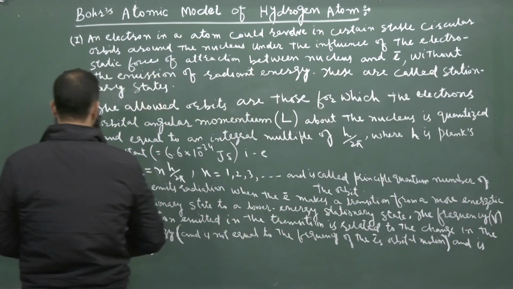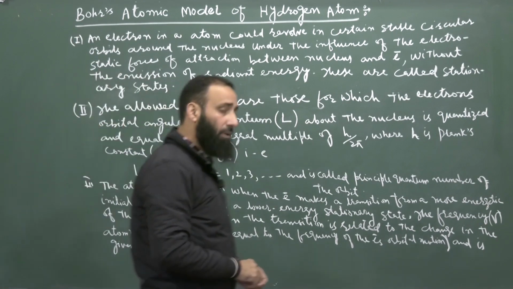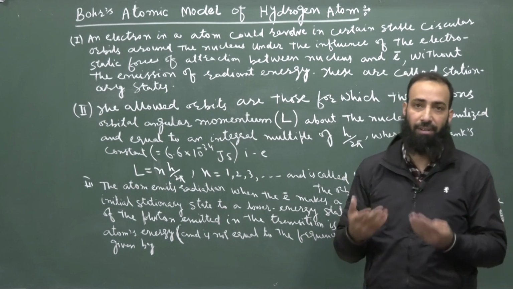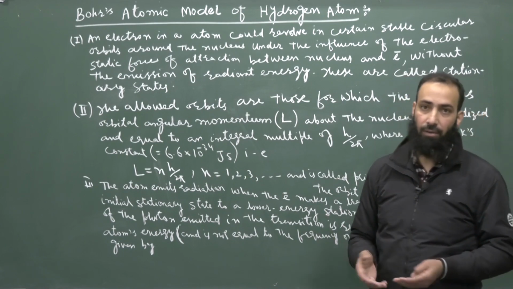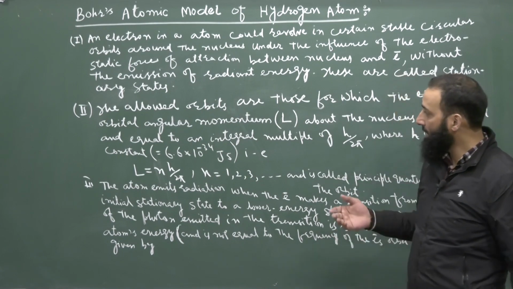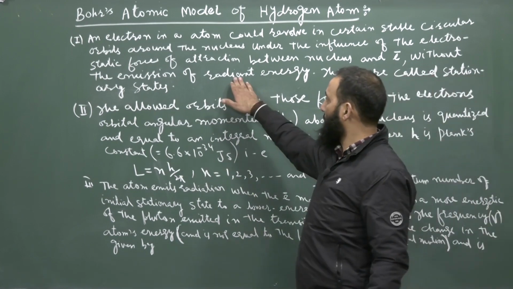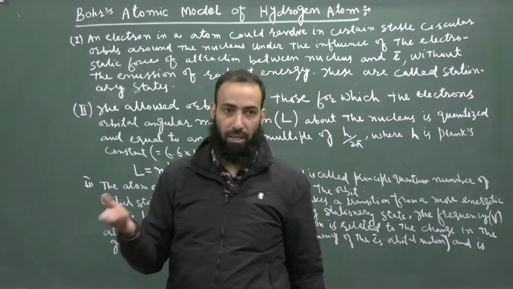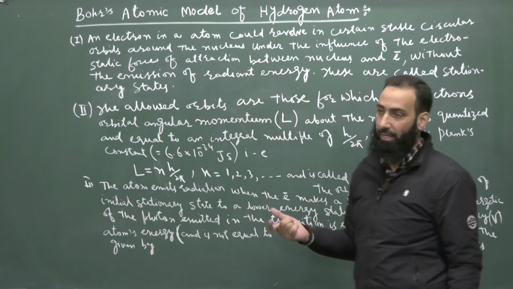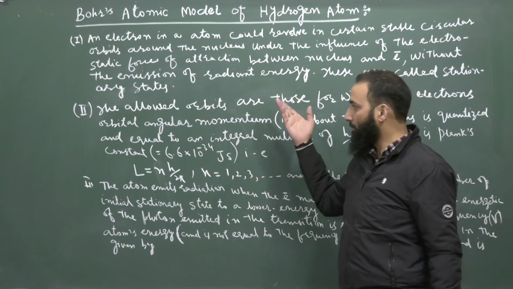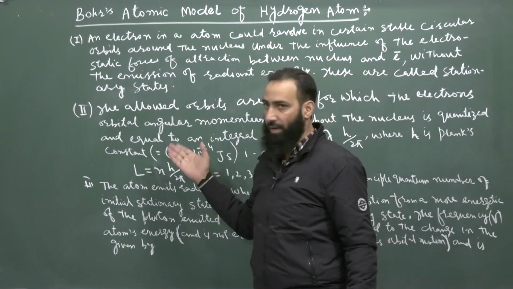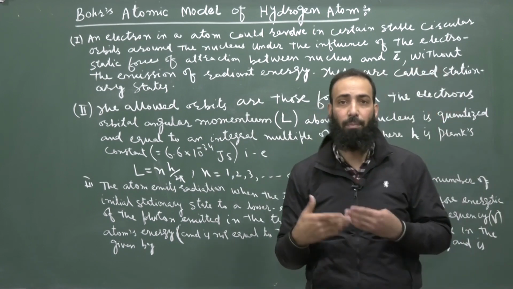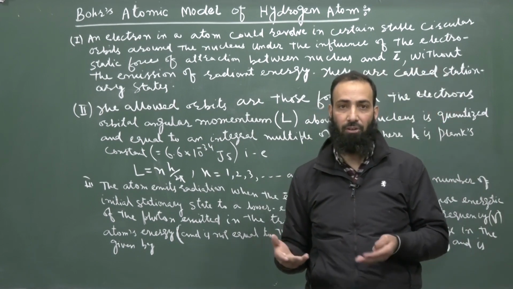Now, postulate 2. It will give the size of these stationary states, having definite energy, in an atom in which the electron can exist. As per the classical theory, a large number of circular orbits can exist in which the electron can revolve. But Bohr's model posed a restriction in the form of the second postulate. And this second postulate actually gives the size of these orbits in which the electron can revolve around